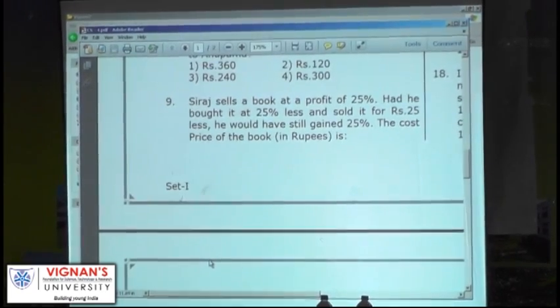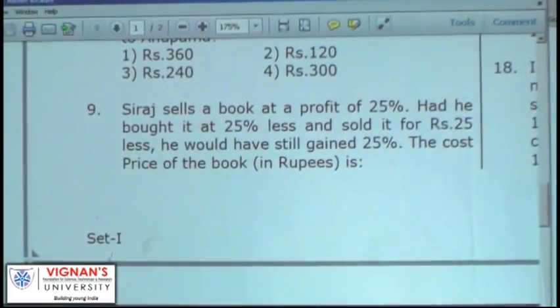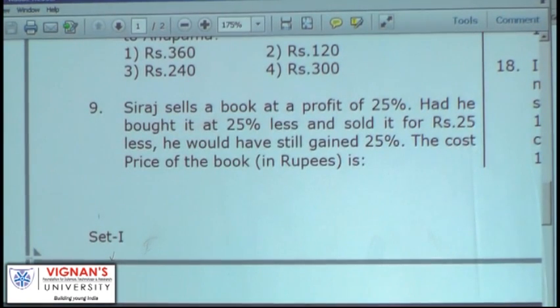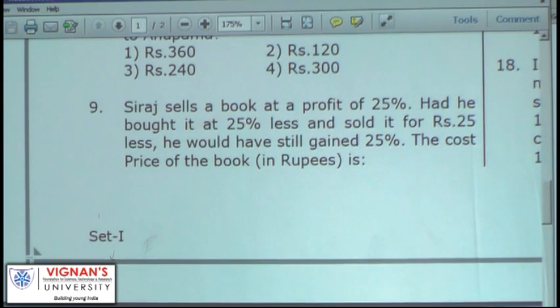Siraj sells a book at a profit of 25%, and if he bought it at 25% less and sold it for rupees 25 less, he would have still gained 25%. The cost price of the book in rupees is?